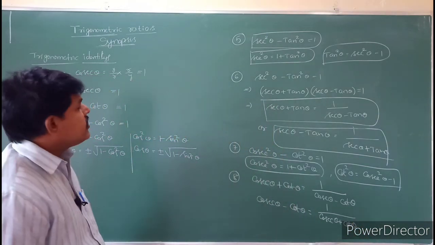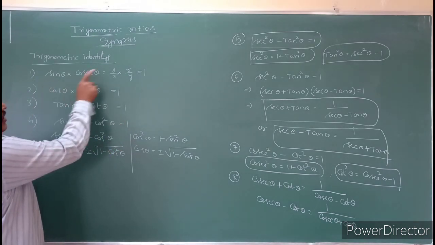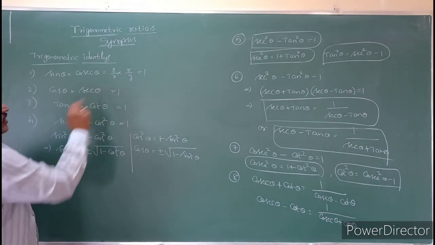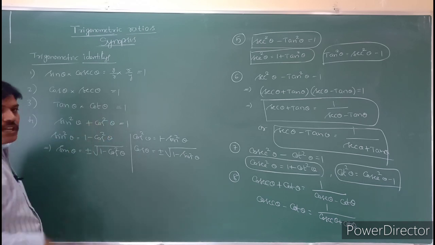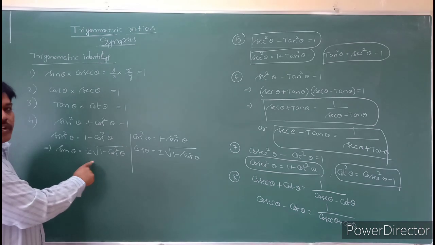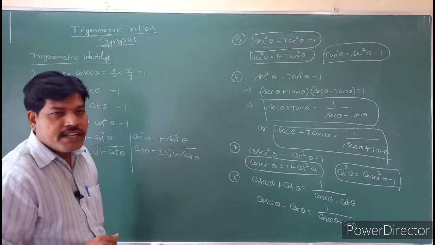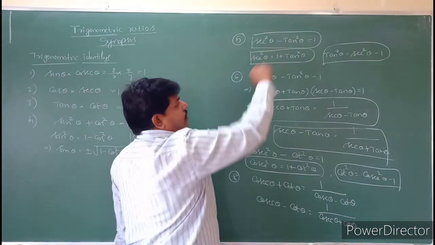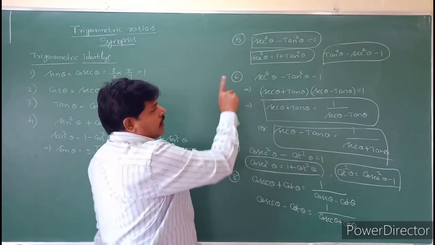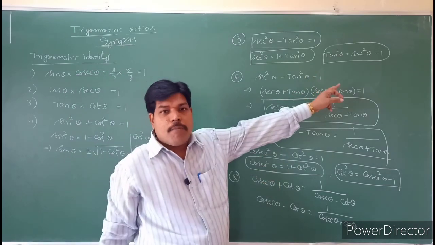So see this condition, students. Sin square theta plus cos square theta is equal to 1. Sin theta into cosecant theta is 1, cos theta into secant theta is 1, tan theta into cot theta is 1, sin square theta plus cos square theta is equal to 1, sin theta is equal to plus or minus square root of 1 minus cos square theta, cos theta is equal to plus or minus square root of 1 minus sin square theta. Secant square theta minus tan square theta is 1, secant square theta is equal to 1 plus tan square theta, and tan square theta is equal to secant square theta minus 1.